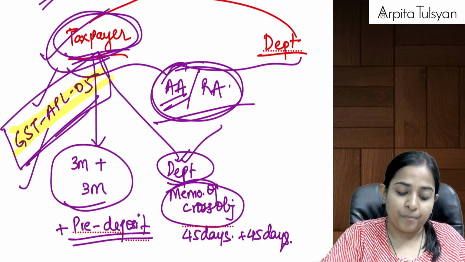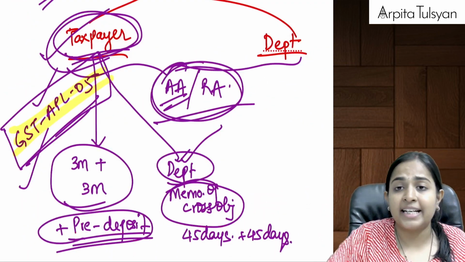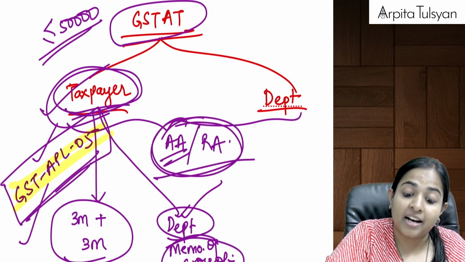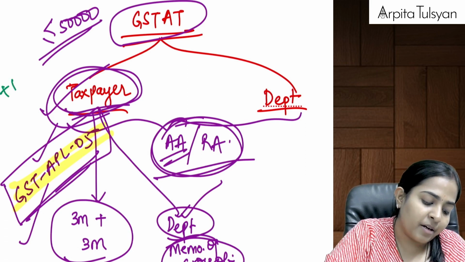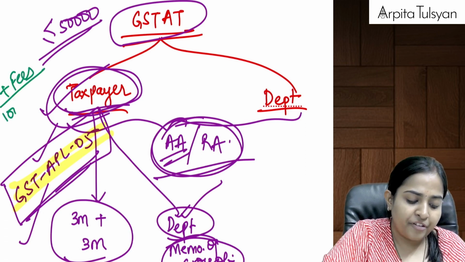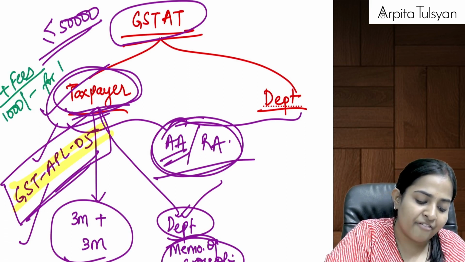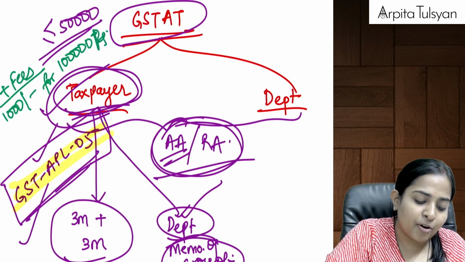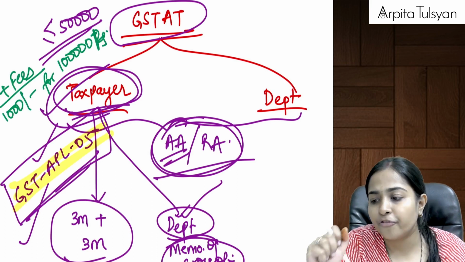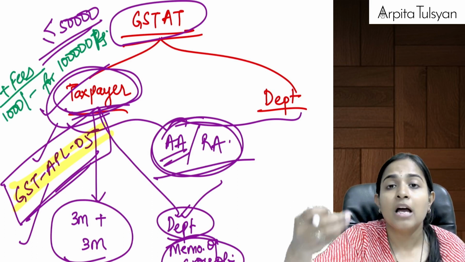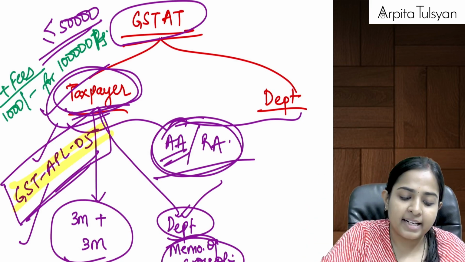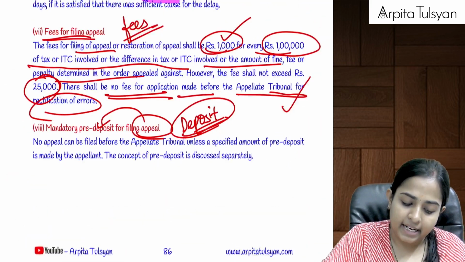Now, just like I told you, whenever the taxpayer files the appeal, he has to pay the pre-deposit plus extra. The taxpayer is also required to pay the fees. Fees is rupees 1,000 for every 1 lakh of tax. Suppose the tax is 1,20,000, then you have to pay 2,000 rupees as fees for filing the appeal before the GST APT. Are you clear with this?